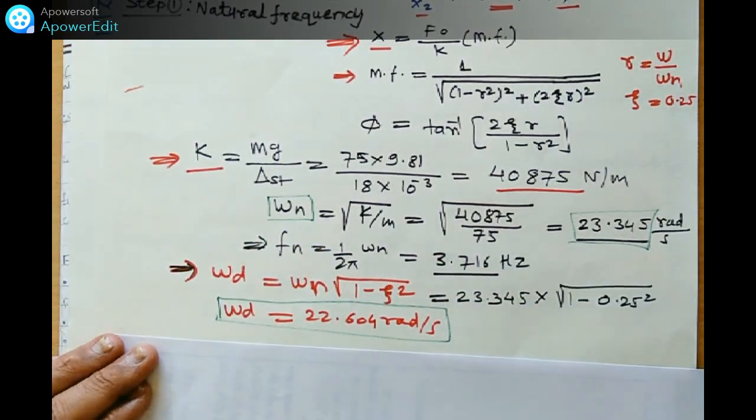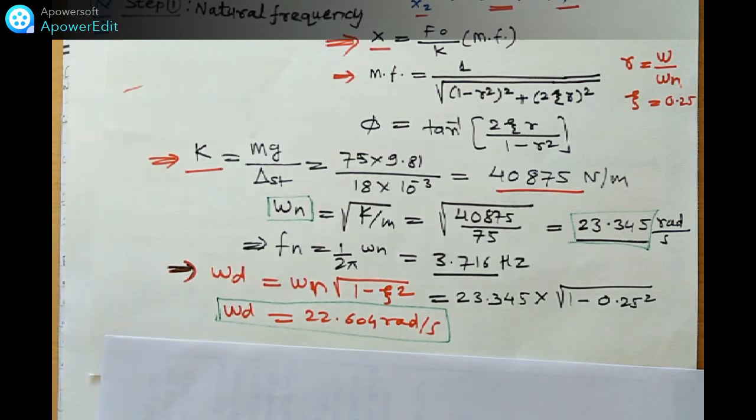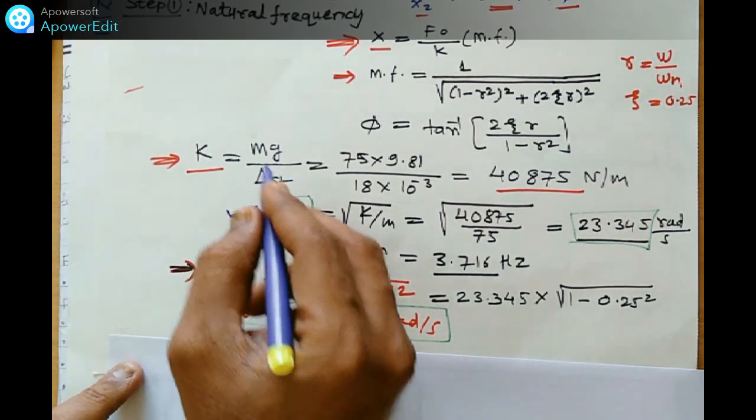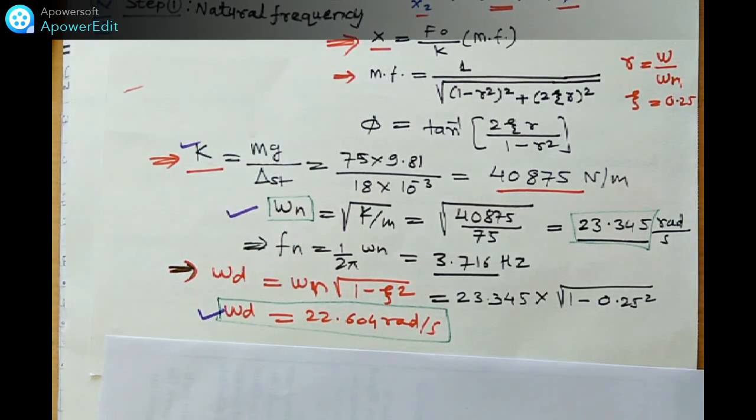So friends, we just calculated the values of omega d, omega n, and K. Also the x1 by x2, we can find out the relationship between these two. How to find out this relation? I will show you.